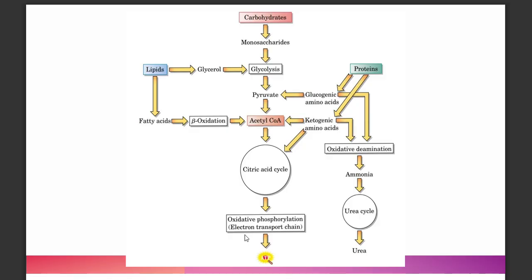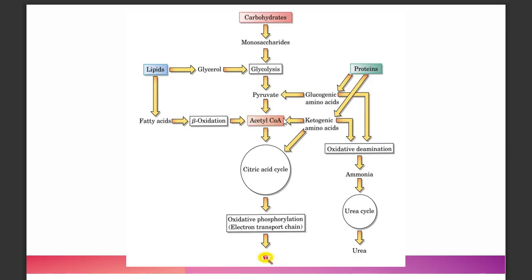Okay, so this diagram sums up. So we have here carbohydrates, your monosaccharides, they enter glycolysis, and then they will have to go into different forms to get acetyl coenzyme A or to produce acetyl coenzyme A before it enters the citric acid cycle.